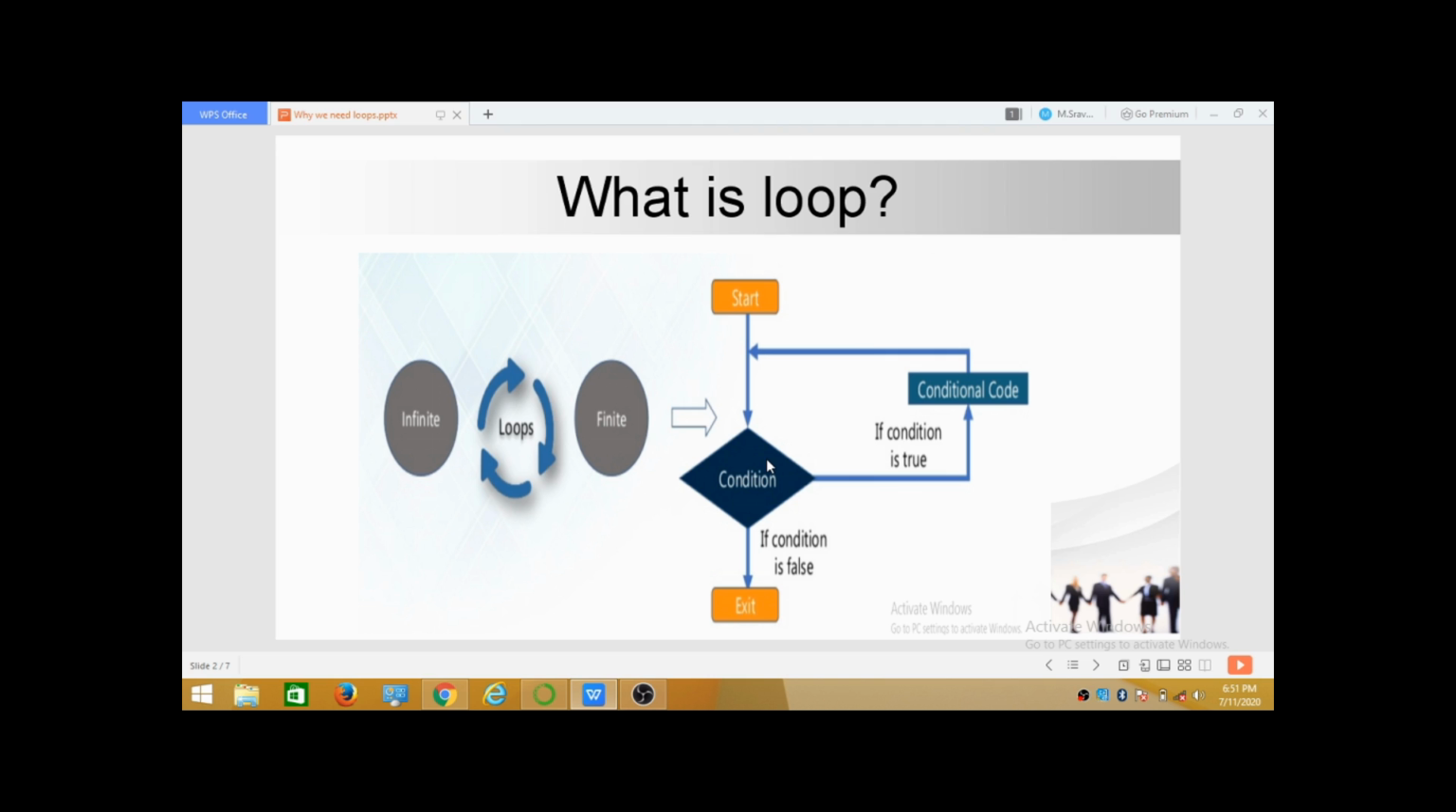If you divide our loops categorically, we have two types: one is the pre-test loop, and the second one is the post-test loop. Then what is meant by a pre-test loop? First of all we check the condition. If the condition is true, then we execute our code. If the condition is false, we exit from the loop. Coming to the post-test loop, here we first execute the code, and after that we check the condition. In Python we don't have any post-test loops, we have only pre-test loops.